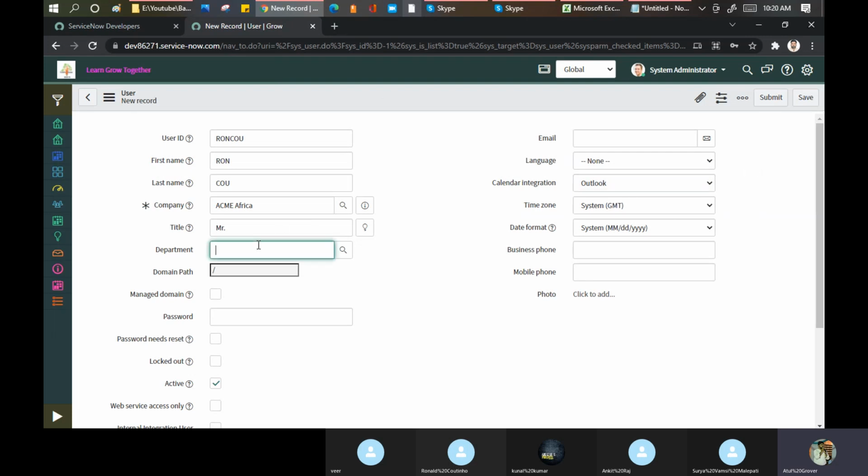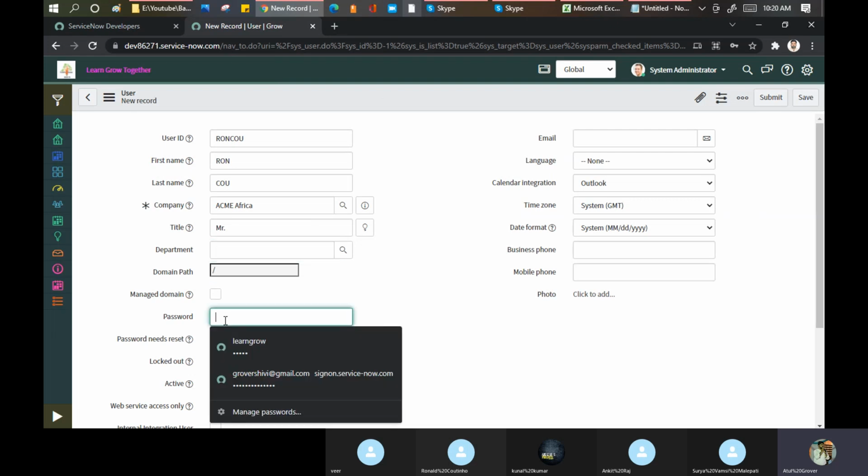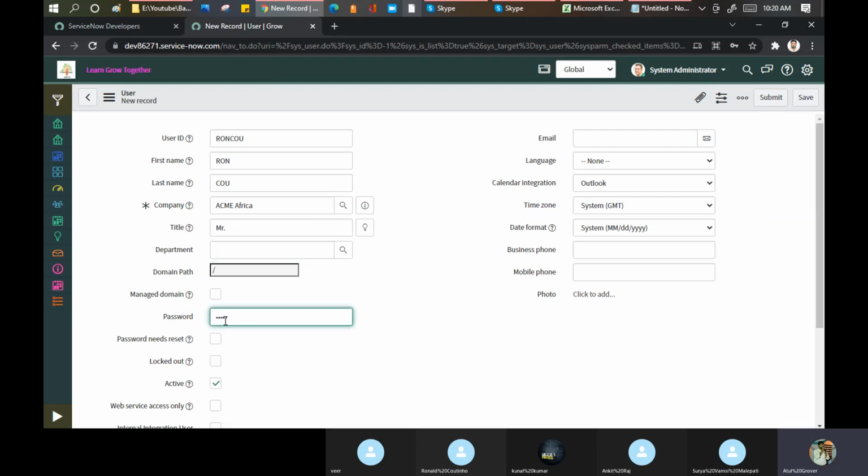Okay, so department I'm leaving here. Domain path, you can leave it here. Ronald, your password is small admin. Okay, and everybody will set the same password.